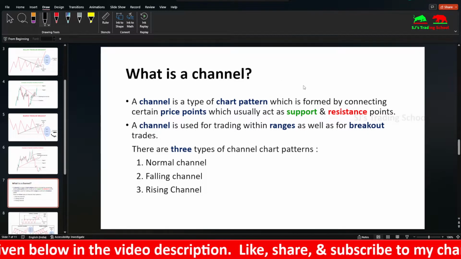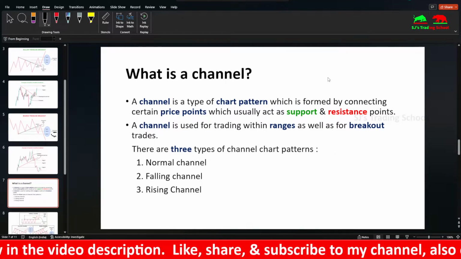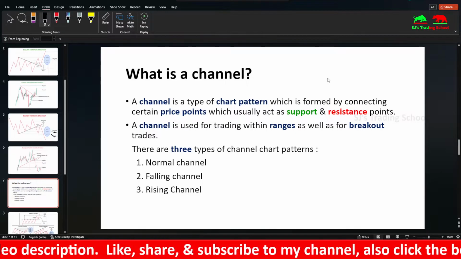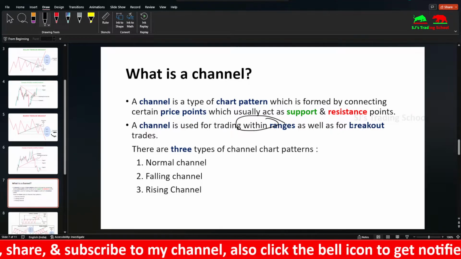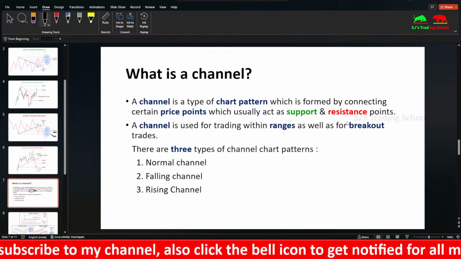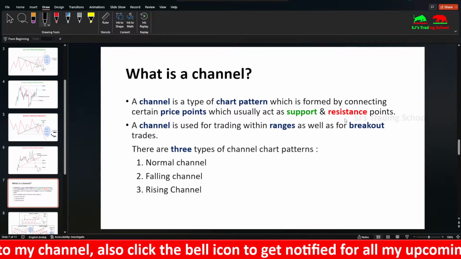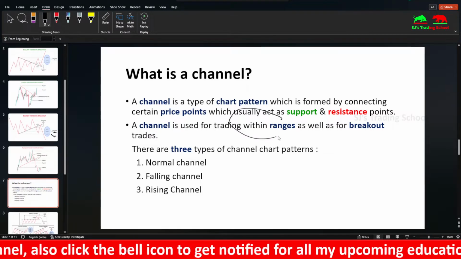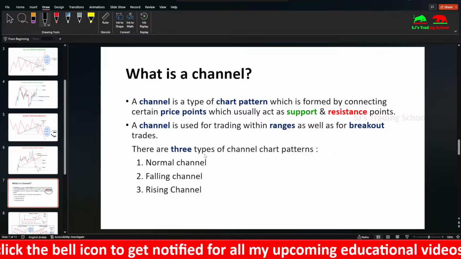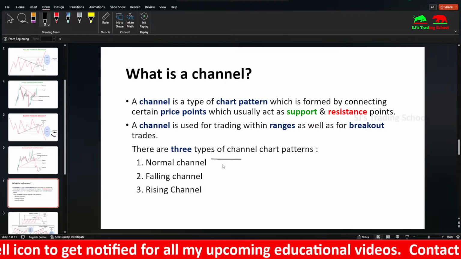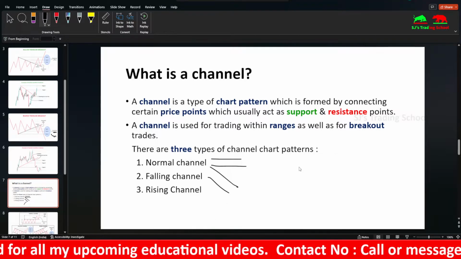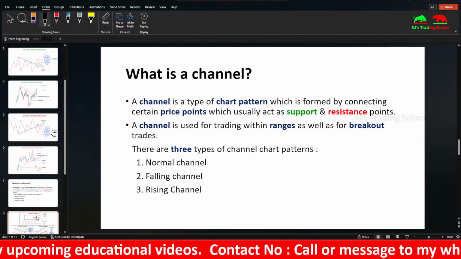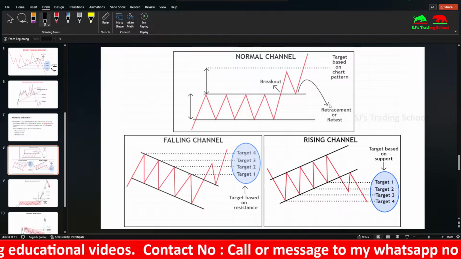A channel is a type of chart pattern which is formed by connecting certain price points, which usually act as support and resistance levels. It is used for trading within ranges as well as for breakouts. So a channel is also used for two types: one is trading within ranges and another is for breakouts. There are three types of channel: one is the normal channel, one is the falling channel and one is the rising channel. You can see how the structure of these three channels looks.